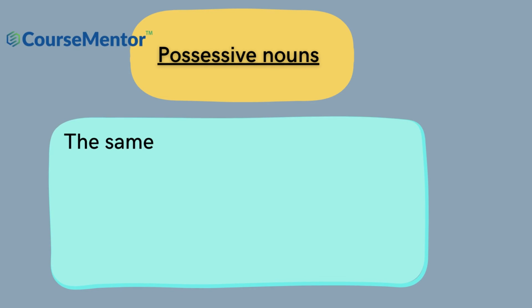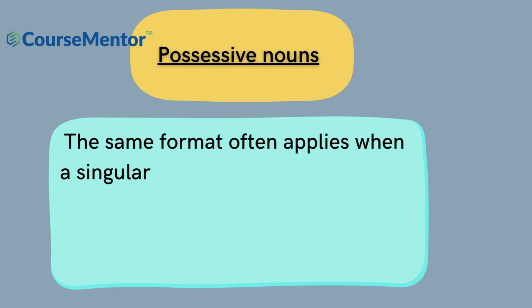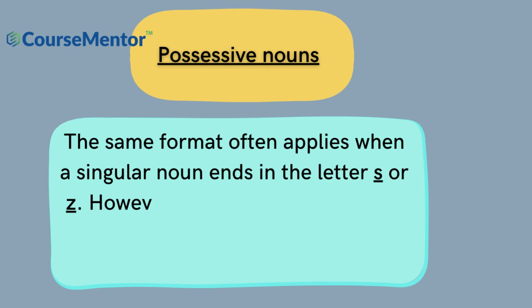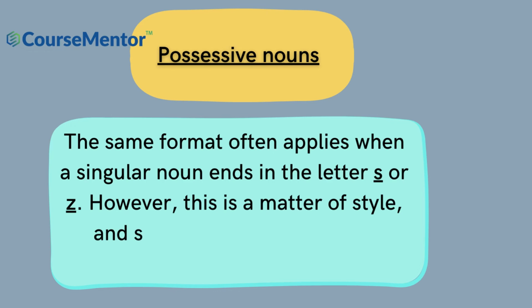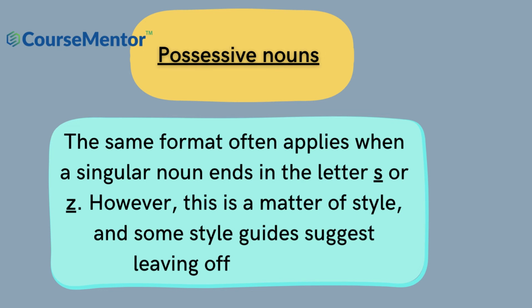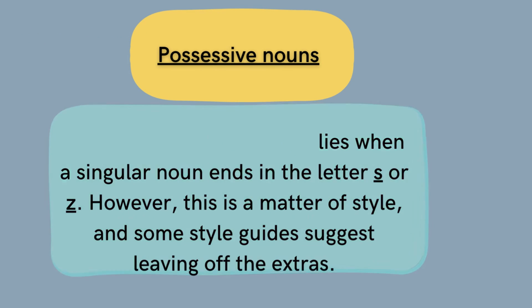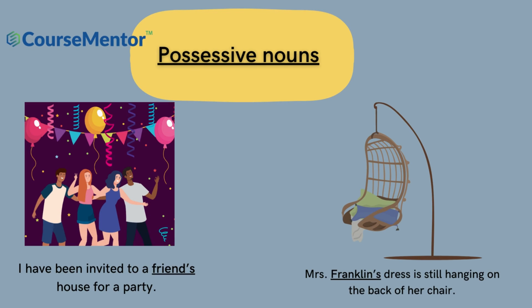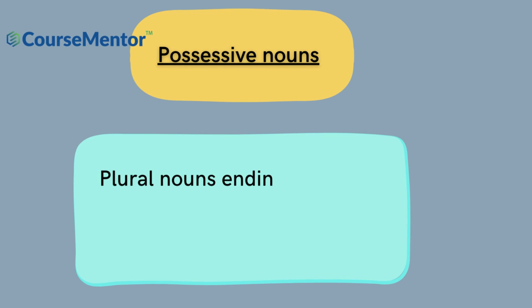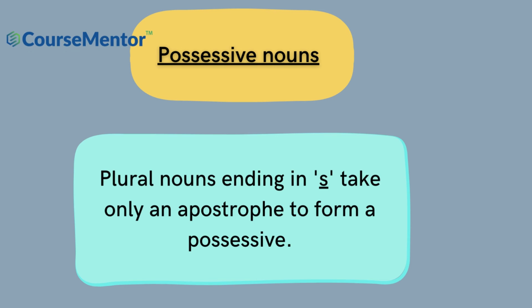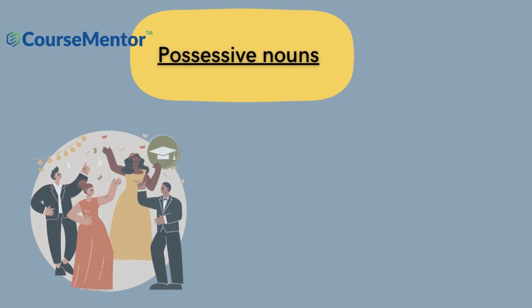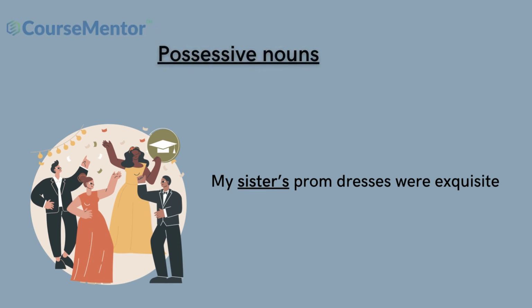The same format often applies when a singular noun ends in the letter S or Z. However, this is a matter of style, and some style guides suggest leaving off the extra s. For example, I have been invited to a friend's house for a party. Mrs. Franklin's dress is still hanging on the back of her chair. Plural nouns ending in s take only an apostrophe to form a possessive. My sisters' prom dresses were exquisite.